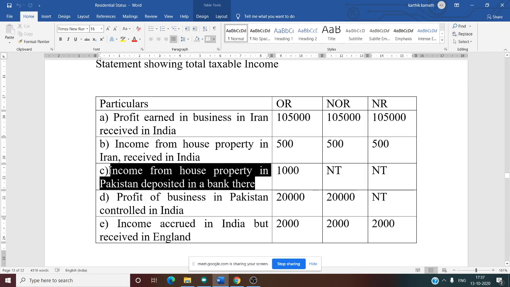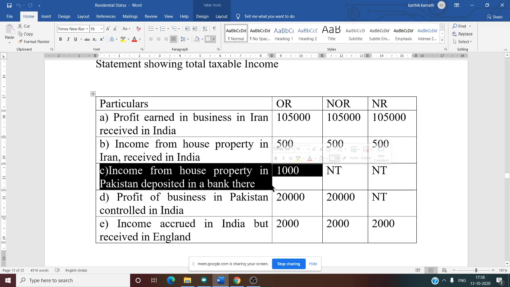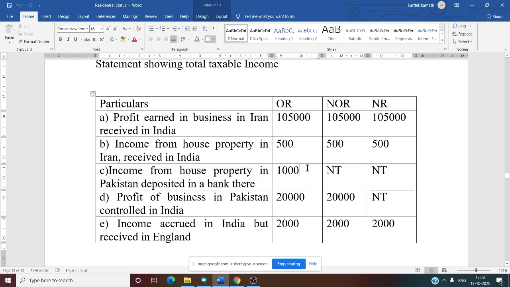Third one, property in Pakistan deposited in the bank there. Only OR is taxable. Why? Because the source is outside India and it is received outside India. That is why only OR is taxable. Write the amount in the OR column, and in the remaining two columns write Not Taxable, or NT. That is for the third one.